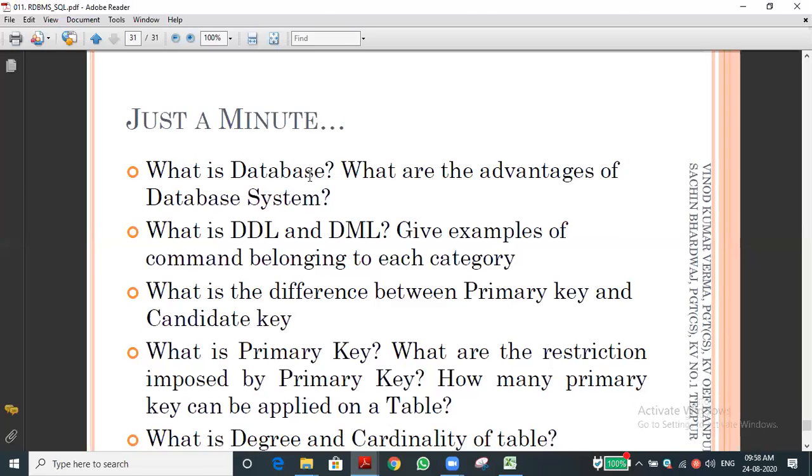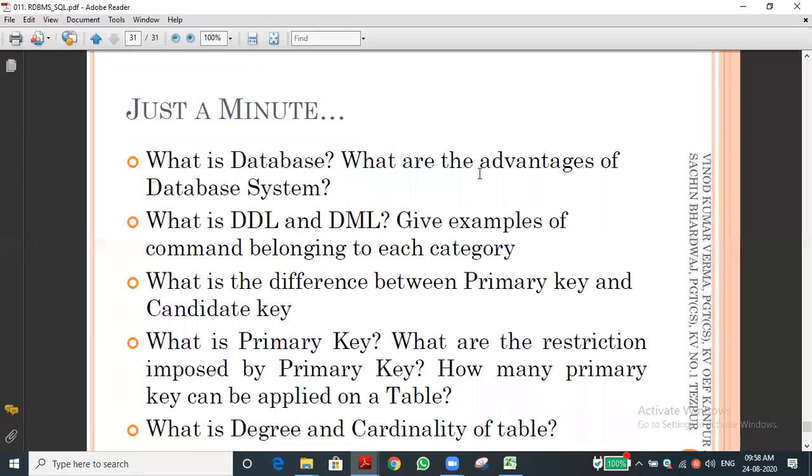Just a minute, we will see this. One of the questions: what is a database? What are the advantages of a database system? A database is a computerized record-keeping system. The advantages: easy maintenance of records, we can easily update records, modification can easily be done, and it gives security protection by using passwords, so we can secure the data. These are the advantages. The purpose of a database we have seen in the slide, so this is the answer.